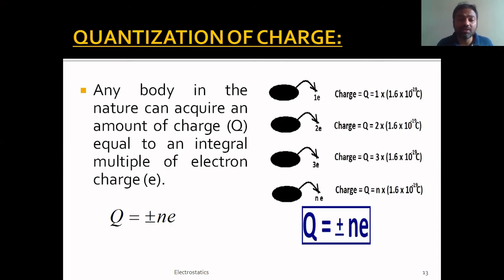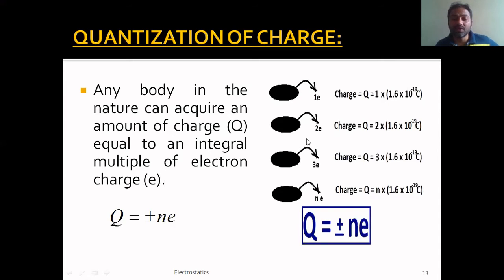Here p is taken as plus 1.6 into 10 power minus 19 coulombs. So the charge on this body, if it loses one electron, becomes Q is equal to plus 1.6 into 10 power minus 19 coulombs.